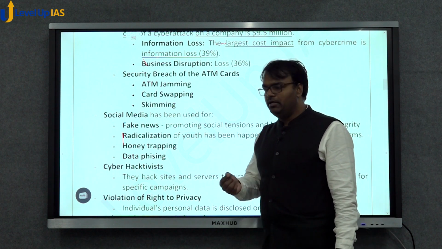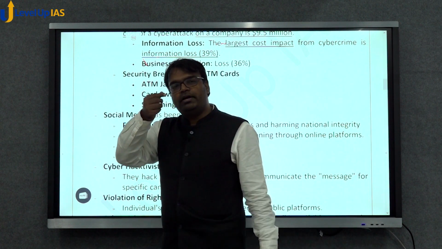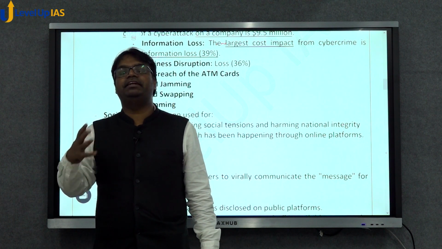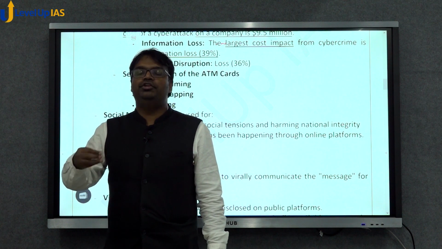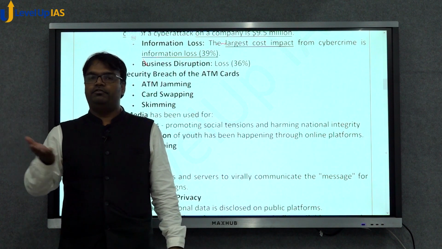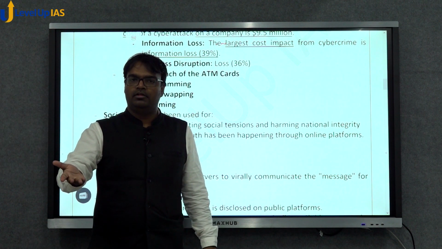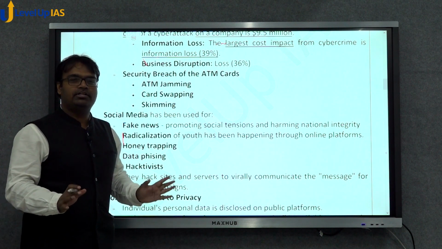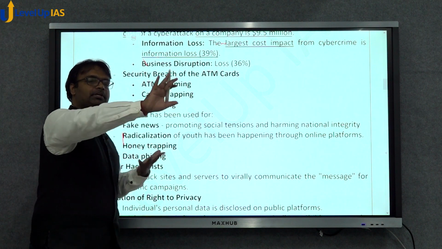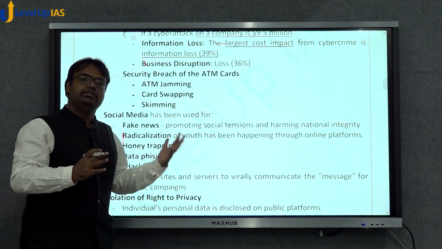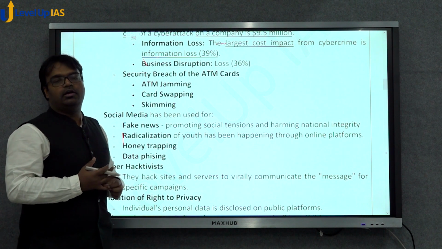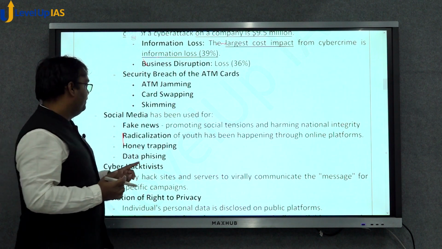Or skimming. Skimming is a mechanism by which a small device is attached to the place where the ATM card is inserted. That device reads the magnetic data on the ATM card, and using that data they create another card with the same information. So these are different ways by which a security breach of ATM cards may happen. Let's not directly involve it in cyber security, but these things can also be a form of cyber security breach.